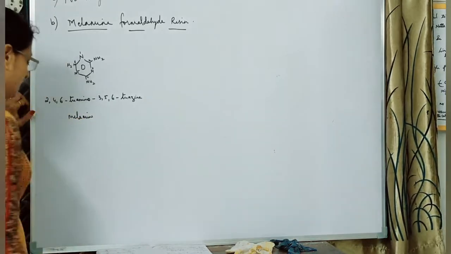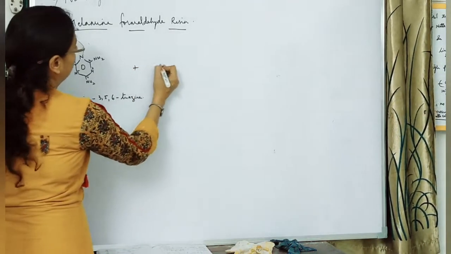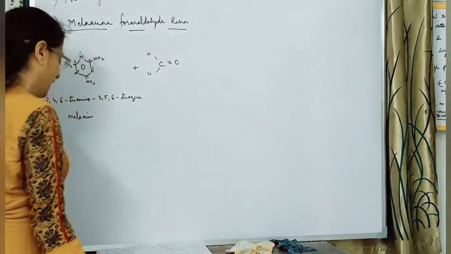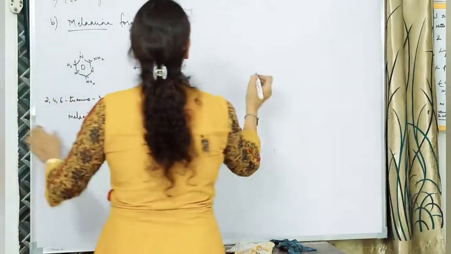We are treating it with our formaldehyde, where we get an intermediate. Look here, what will happen?